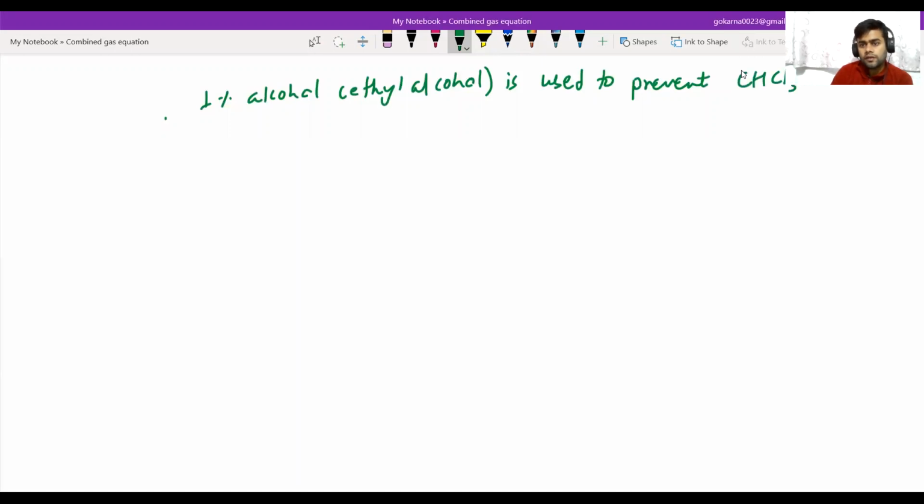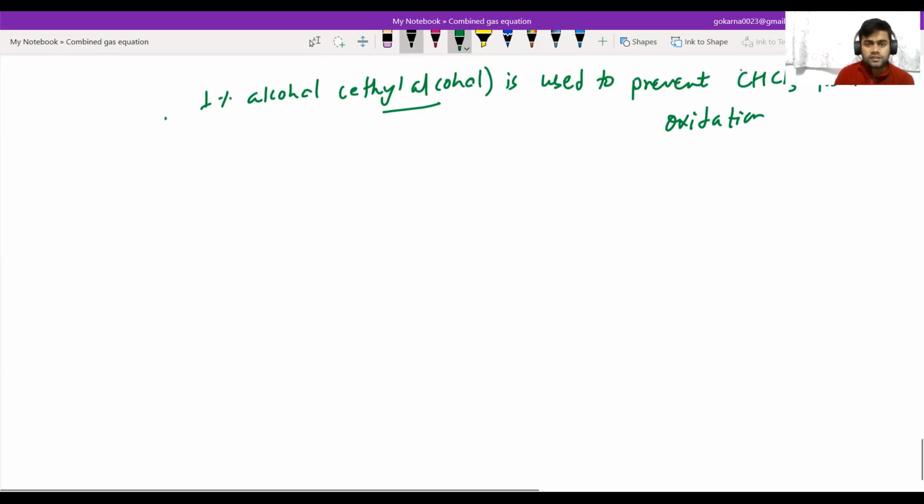We know that chloroform, when oxidized or reacted with oxygen, gives phosgene gas, which is a very poisonous gas. So ethyl alcohol is used, and it converts it into a non-poisonous compound, diethyl carbonate.